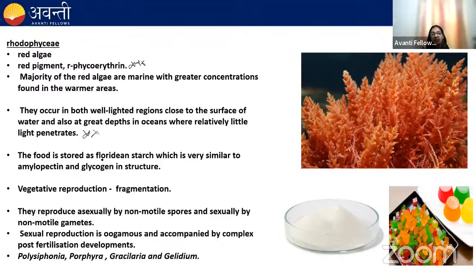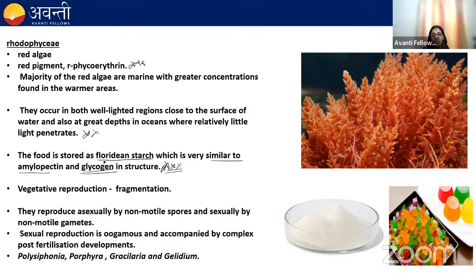Remember, the reserve food material in case of the red algae is the floridean starch. In case of the green algae, it was starch. In case of brown algae, it was laminarin and mannitol. In case of red algae, it is floridean starch. Please remember this reserve food material. It's very important. And this point is also very important, that it is similar in structure to amylopectin and glycogen. Also very important.